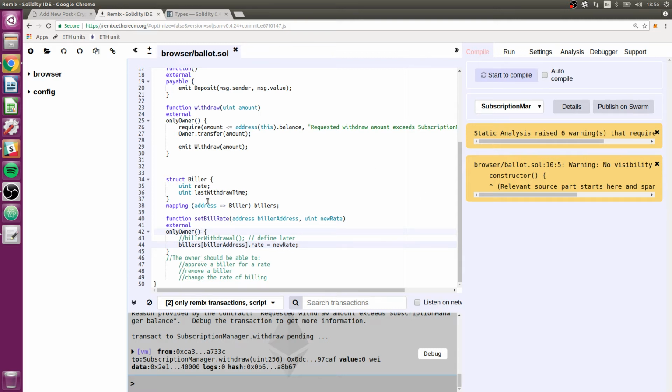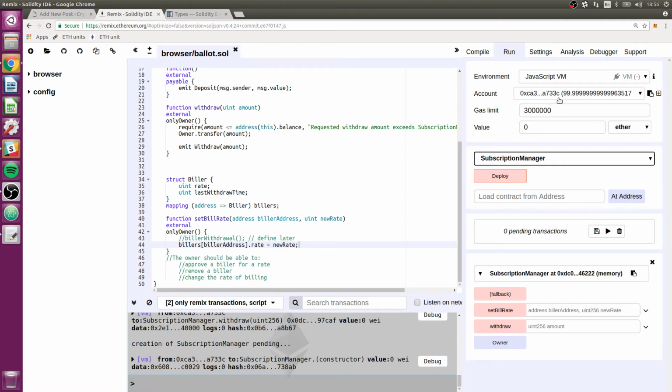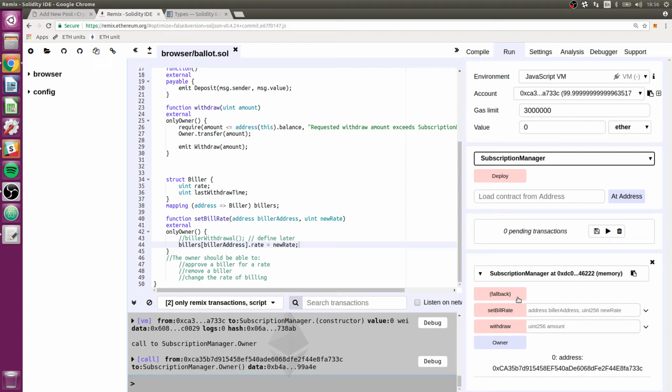So now that we have a way to populate billers, or at least set one of the billers to something, let's go ahead and test this. We'll compile it, run it, and make sure that we can actually access the value that we set. I'm going to go to deploy, and again, I spent the gas from my first account, which is now the owner. We have everything we used to have. We can check owner, make sure that's correct.